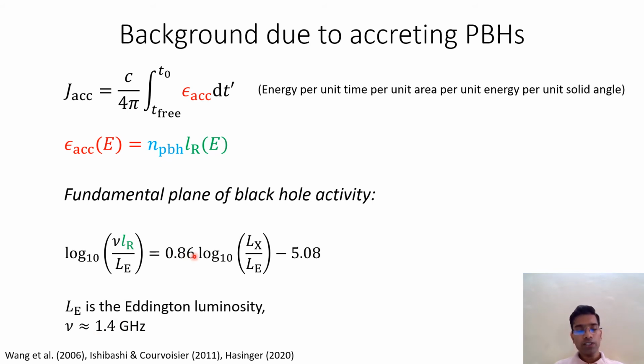So basically, we see that this relation connects the luminosity in the radio band to its luminosity in the X-ray band and indirectly with the mass of the primordial accreting black hole. The mass, by the way, enters the definition of Eddington luminosity Le. Secondly, we need the energy dependence of this Lr.